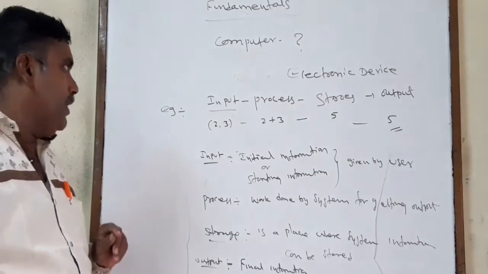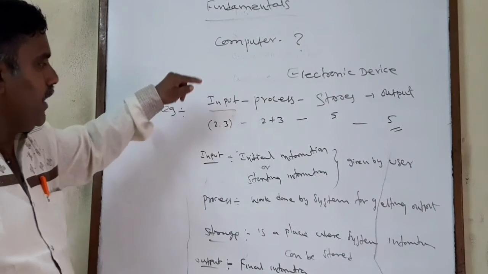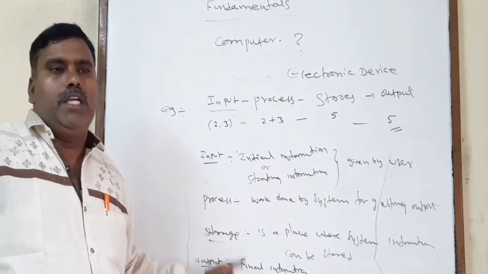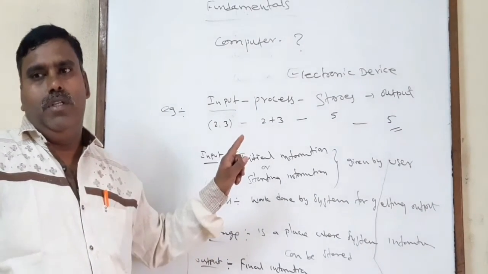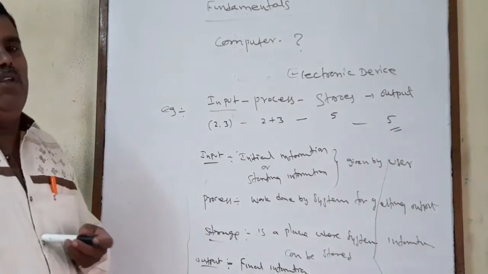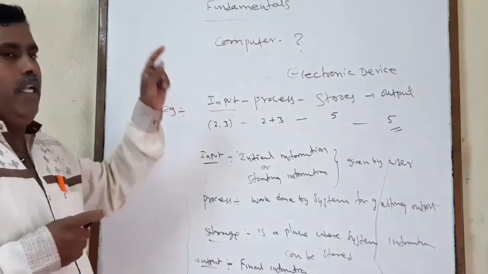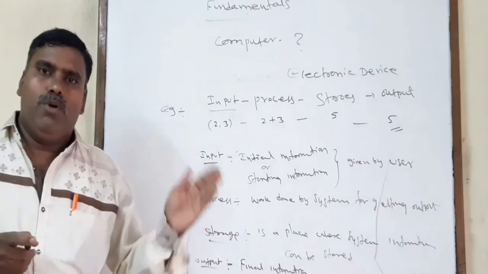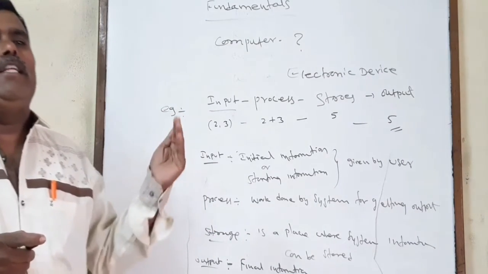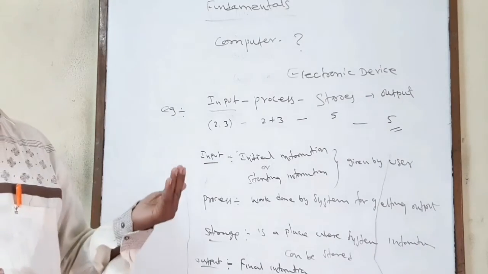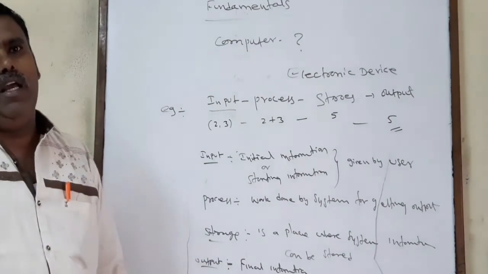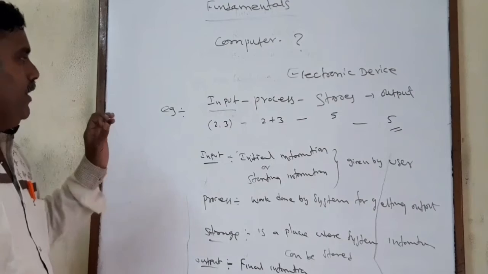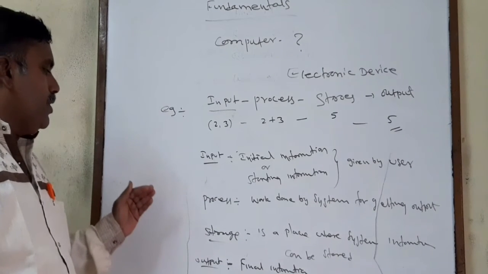So this is about your computer. What is a computer? A computer is an electronic device which takes initial information and, by using some process, converts it into final information. Such a device is known as a computer. So how do we explain the computer whenever your interviewer asks? A computer is an electronic device which takes initial information, processes information, stores information, and gives final information or result. Such a device is known as a computer or electronic device.